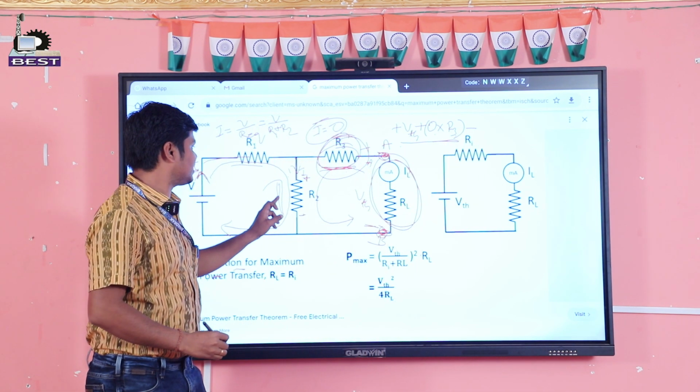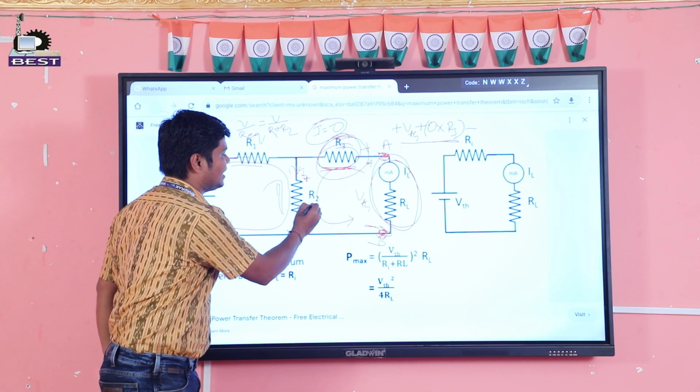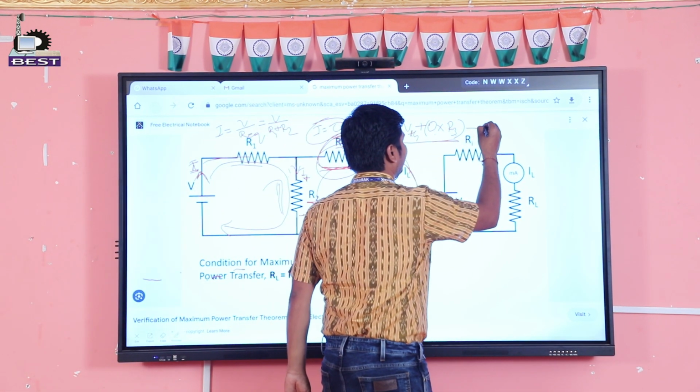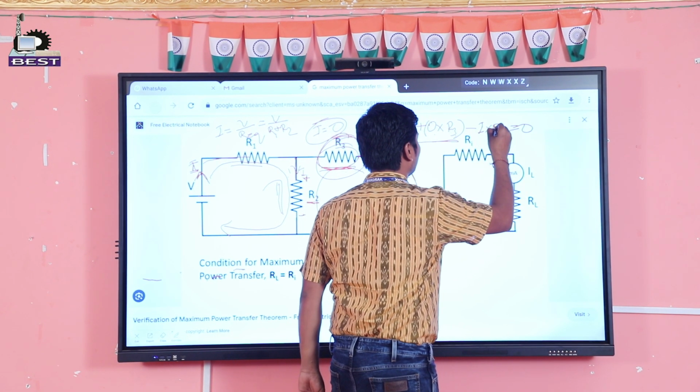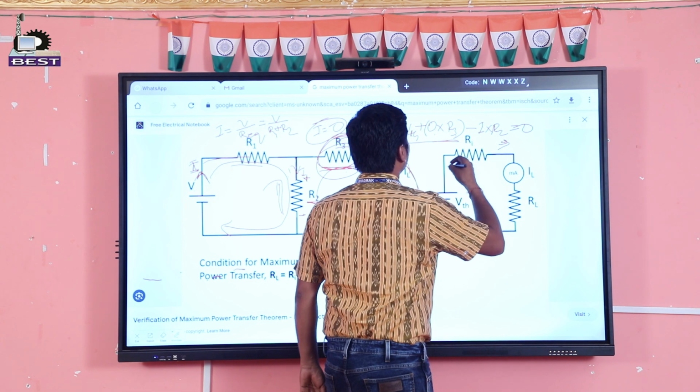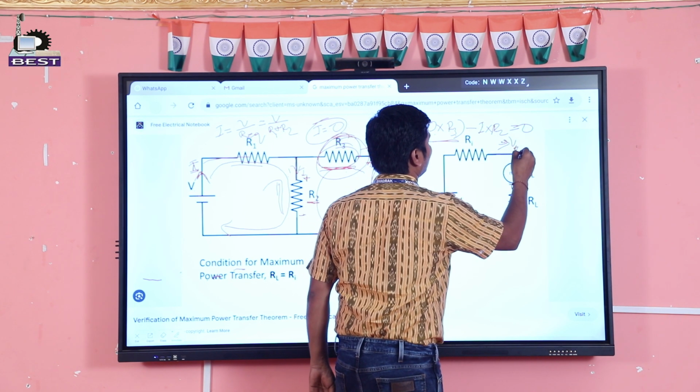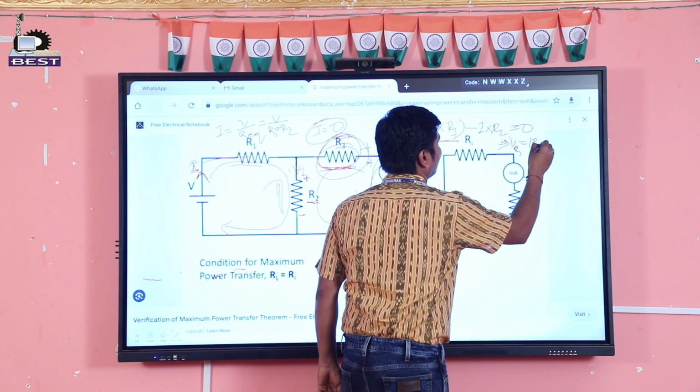The voltage drop is I into R. Here R is R2. That means I into R2. Then that is equal to 0. That implies VTH is equal to I into R2.